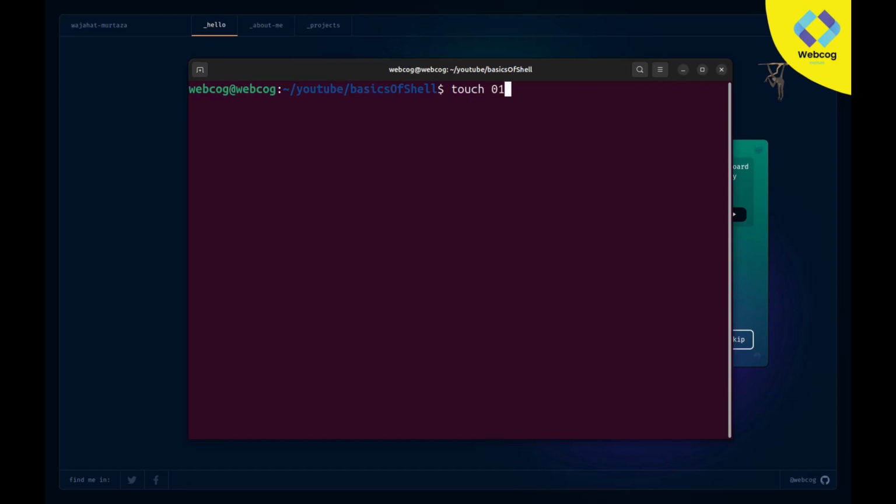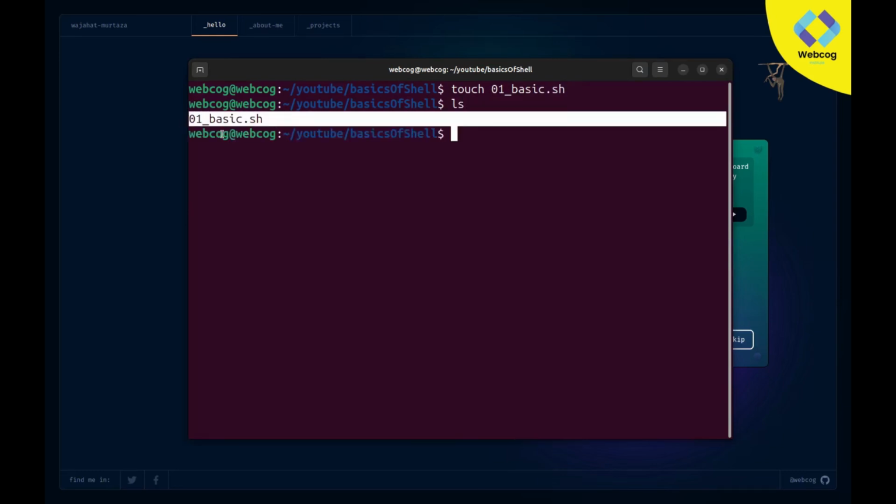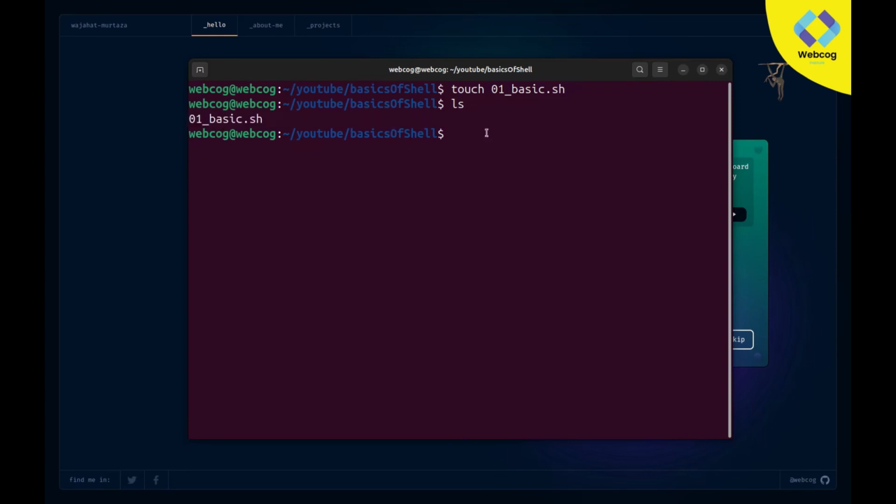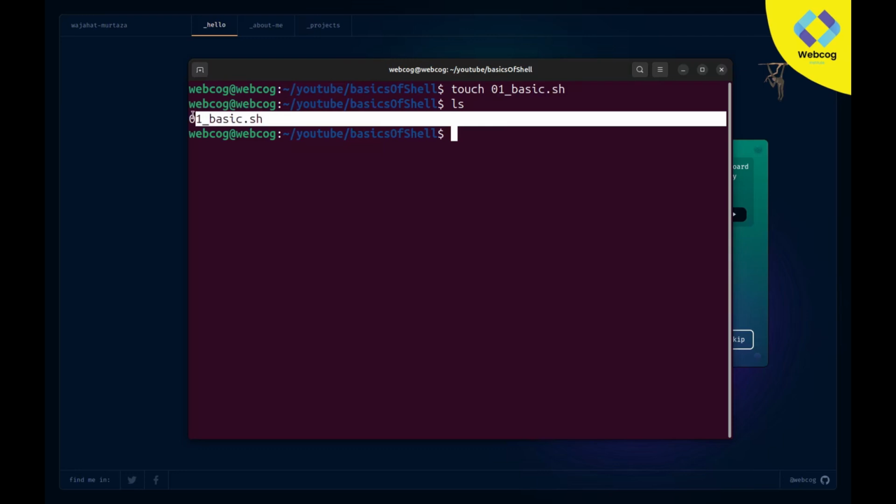So I'm going to use 01 basic.sh. You can see .sh will be the extension of my file. Hit enter, and it will create a file by the name of 01 basic.sh. Now if I type ls, you can see our file by the name of 01 basic.sh has been created in this directory, basics of shell.